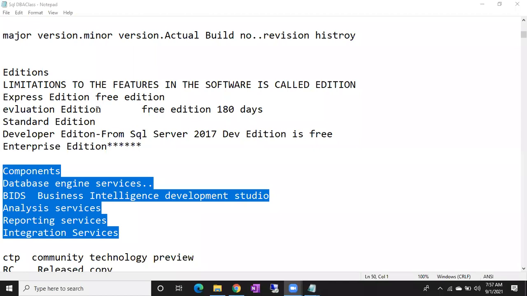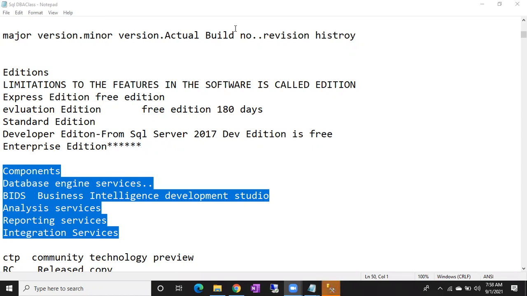Standard edition is a paid edition. All features are unlocked in the standard edition, developer edition and enterprise edition also. So don't worry about these things. No need to remember which features are supported in the standard, developer or enterprise edition. All features are unlocked.